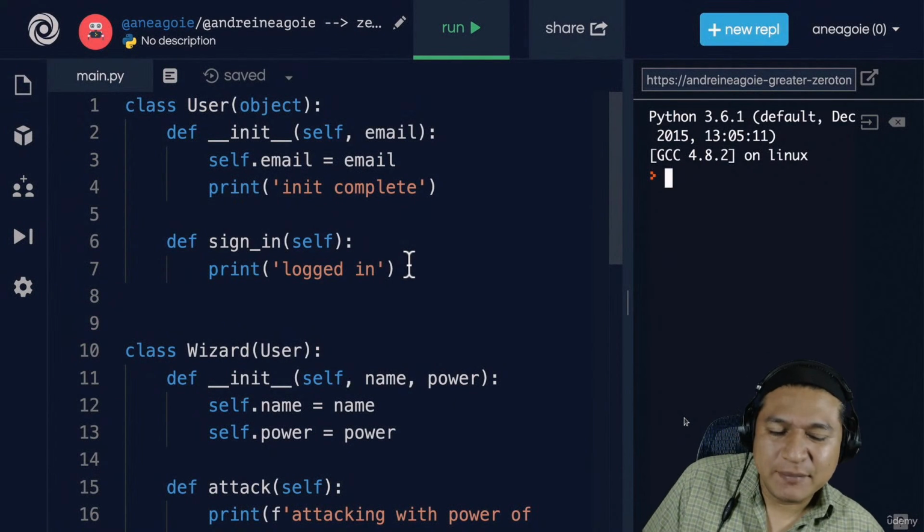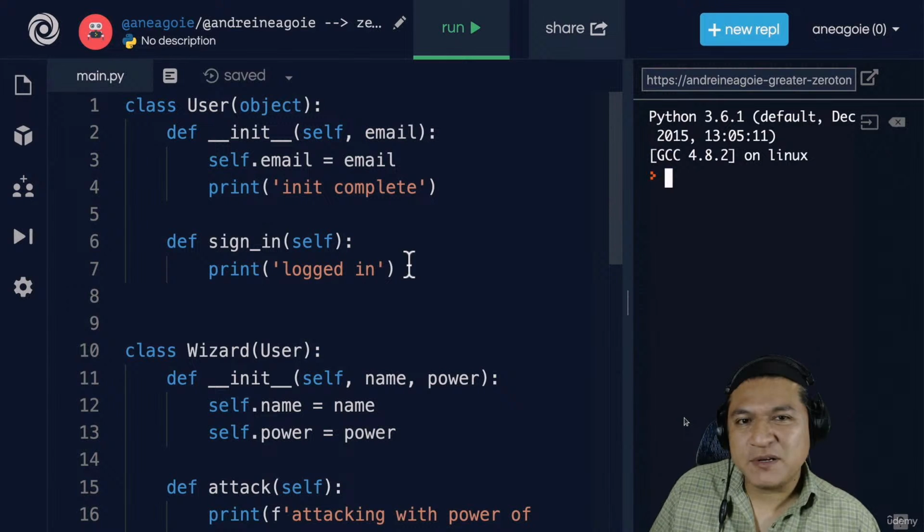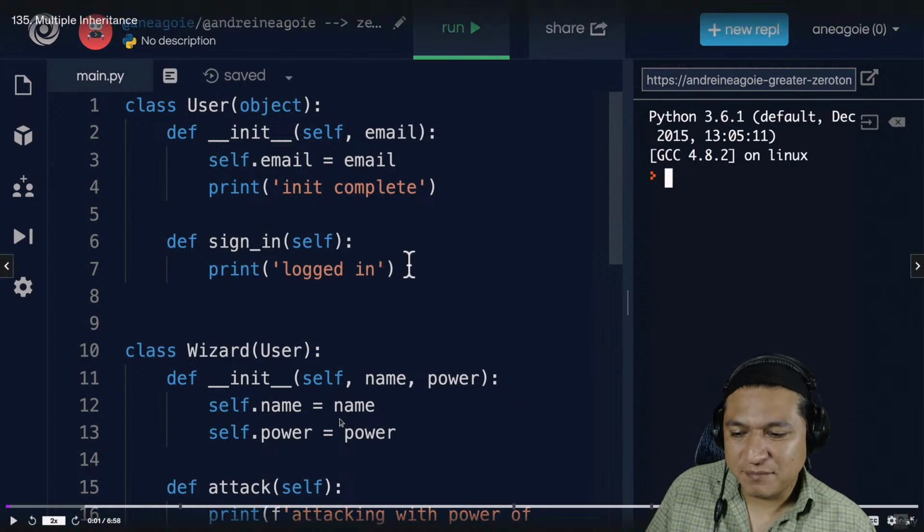Multiple inheritance. Oh my god. Let's talk about multiple inheritance. We're about to get into a C++ mess over here.